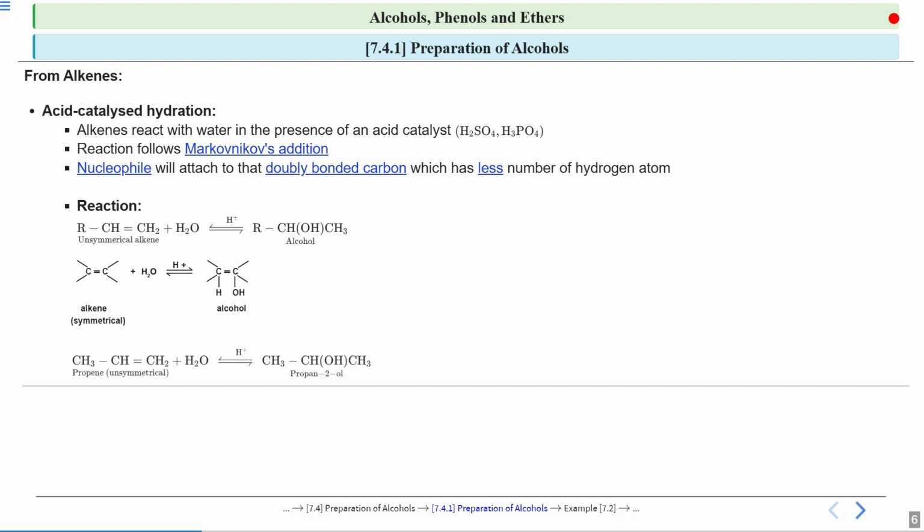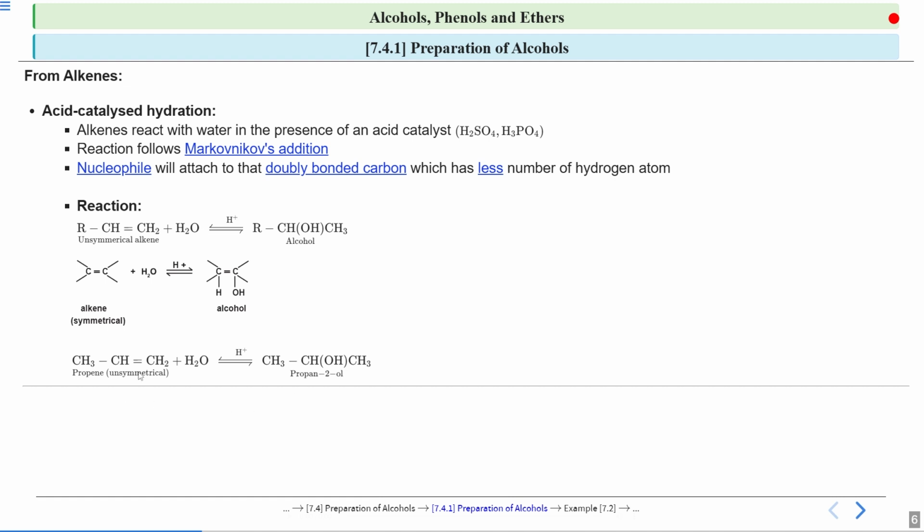Now look at one more example. This is also an unsymmetrical alkene. This is propene, 3 carbon atoms and 1 double bond. When this alkene reacts with water in the presence of acid, alcohol is formed. Again it will follow Markovnikov's addition, so to the carbon where there are fewer hydrogens, OH will attach.